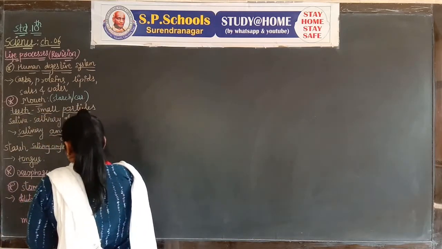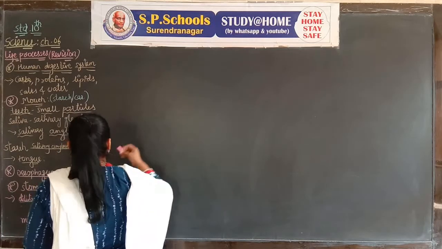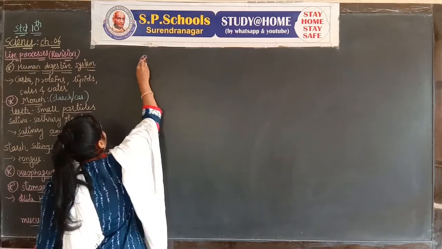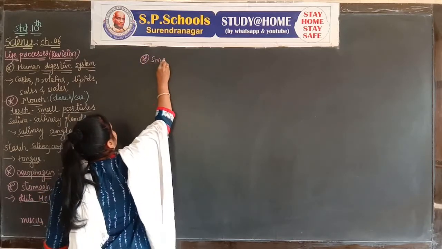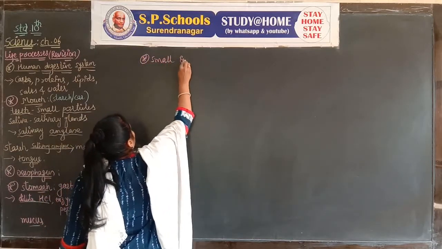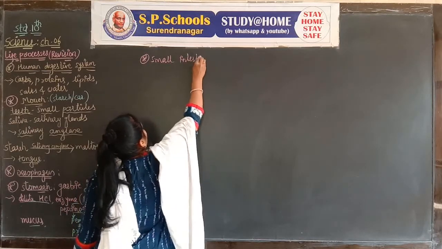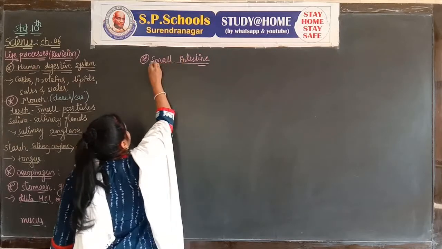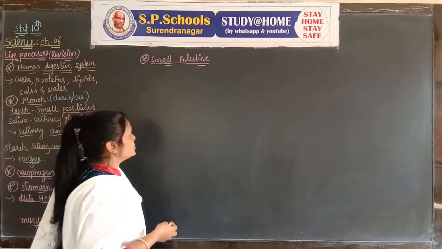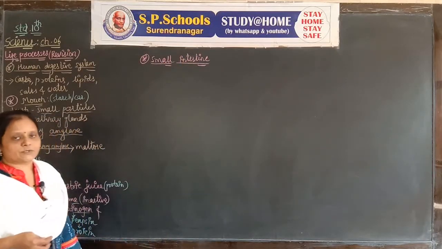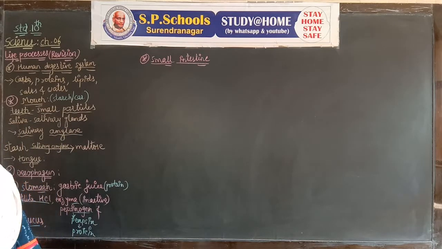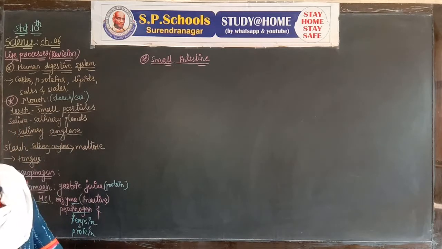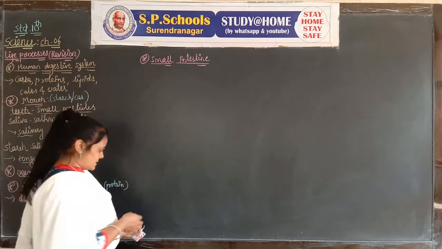Now we go to the next part, called the small intestine. One of the most important parts of the human digestive system is the small intestine. All the digestion is completed in the small intestine.